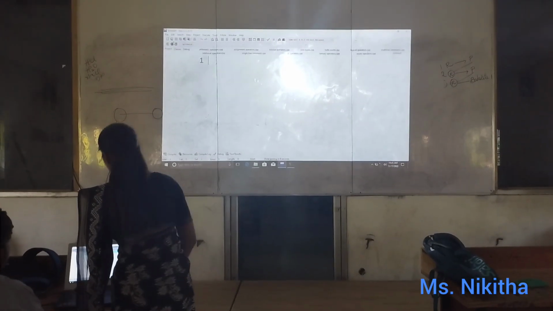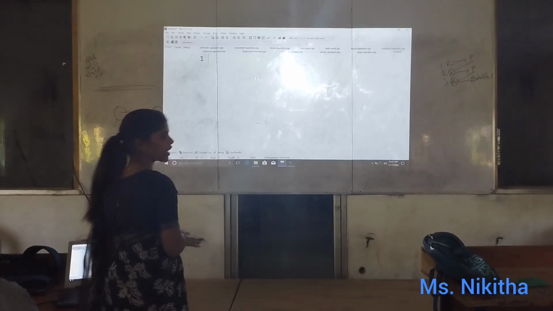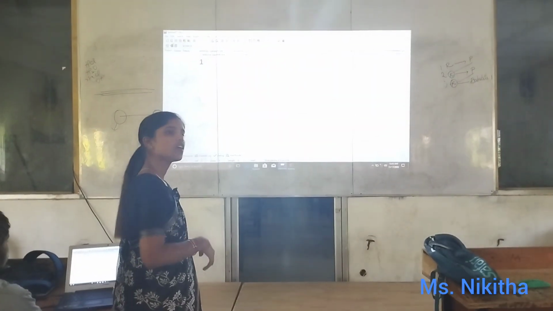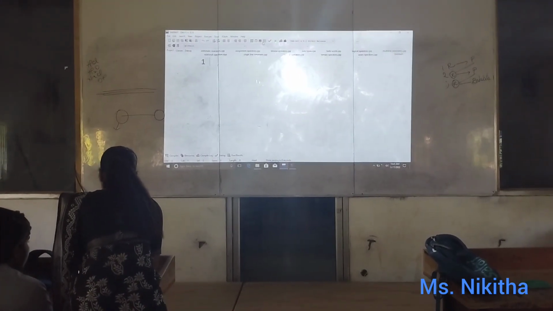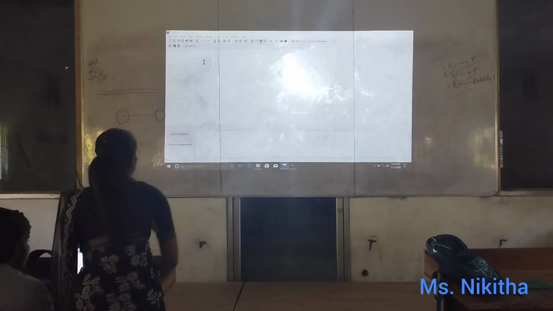Source file. When you open the source file, a blank file like this will be opened. Here you need to write the code. After writing the code, what you have to do? You have to run the code.